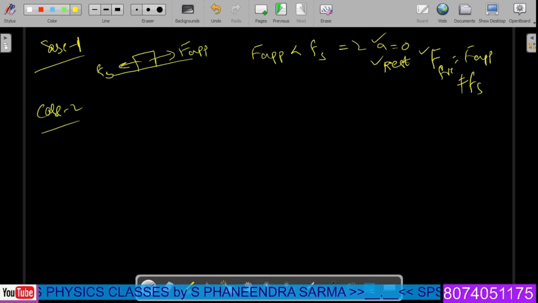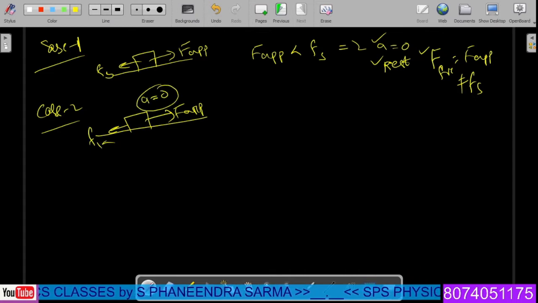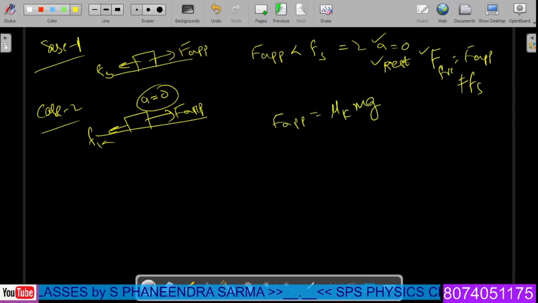Let us have case 2. In case 2, suppose the object is moving uniformly. F applied is given here and Fk is on the back side, and acceleration is equal to 0. Then in such a case, the applied force magnitude must be equal to μk into mg. How the scenario will be for the applied forces, we'll see after getting some problems. Case 3.